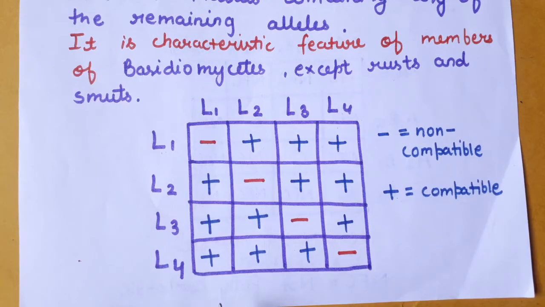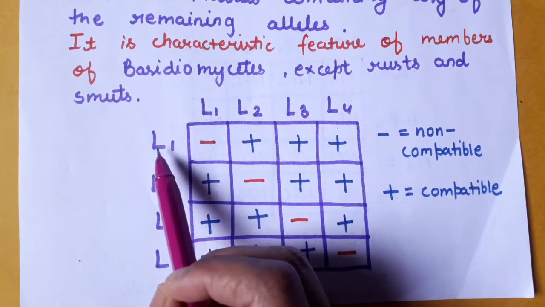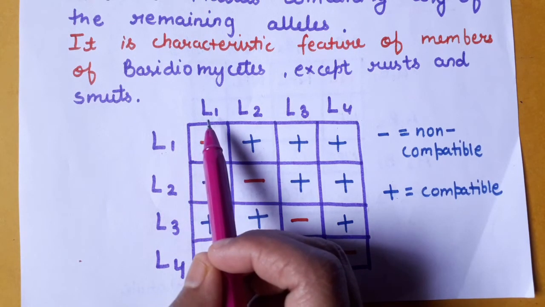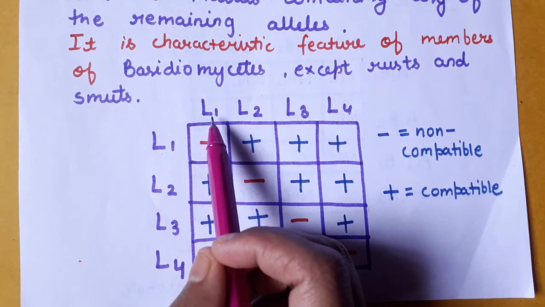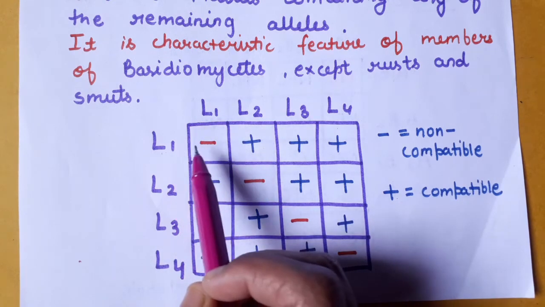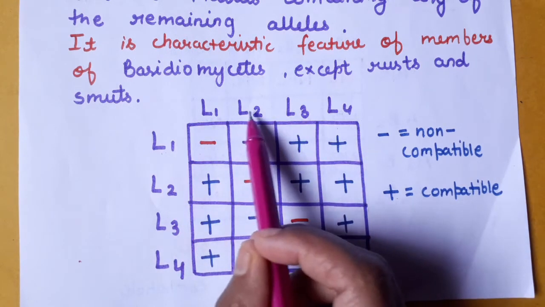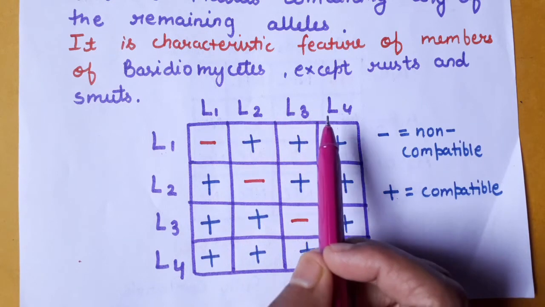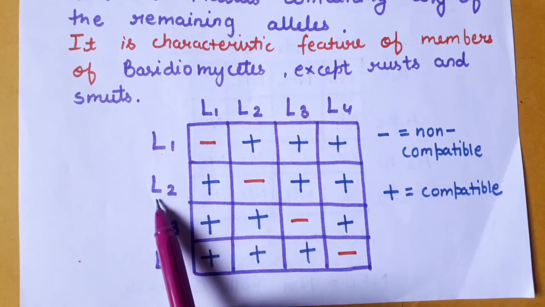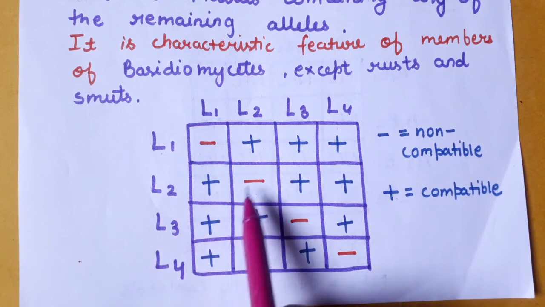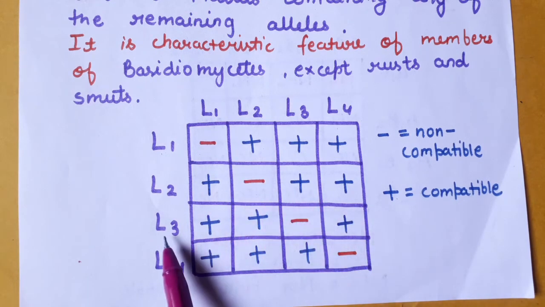So this is bipolar multiple allele heterothallism, in which a thallus carrying L1 cannot mate with a thallus containing L1, but it can mate with a thallus containing any of the remaining alleles. In the same way, the L2 allele can mate with L1, but it cannot mate with L2.